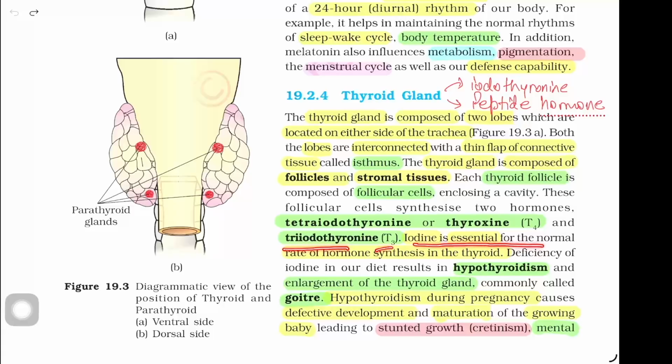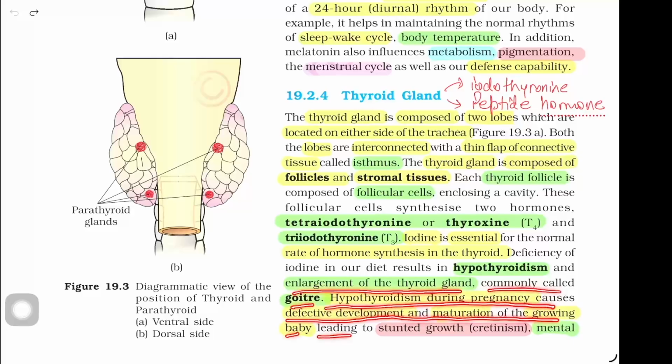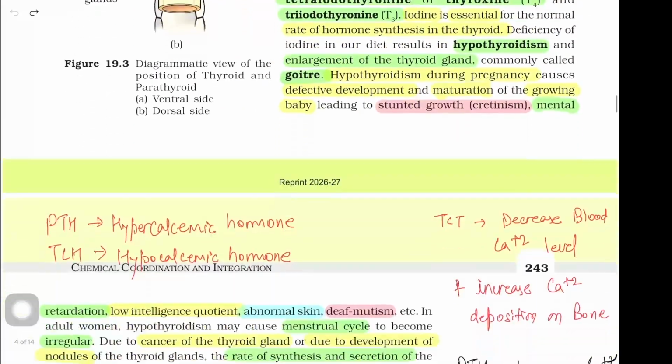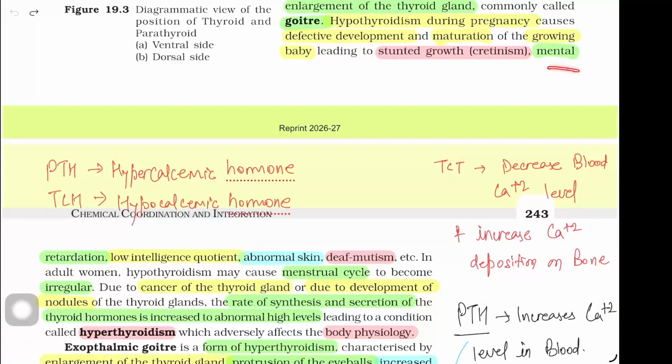Iodine is essential for the normal rate of hormone synthesis in the thyroid. Deficiency of iodine in our diet results in hypothyroidism and enlargement of the thyroid gland, commonly called goiter. Hypothyroidism during pregnancy causes defective development and maturation of the growing baby, leading to stunted growth, that is cretinism, mental retardation, low intelligence quotient, abnormal skin, deep mutism, etc.